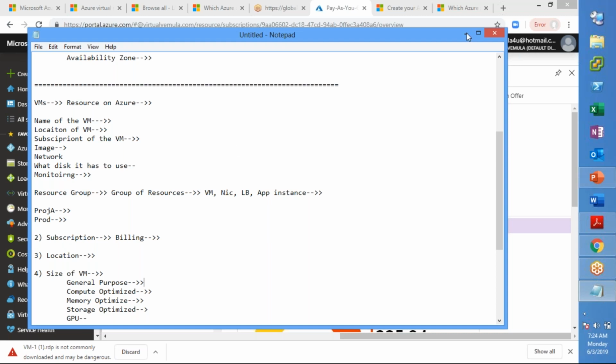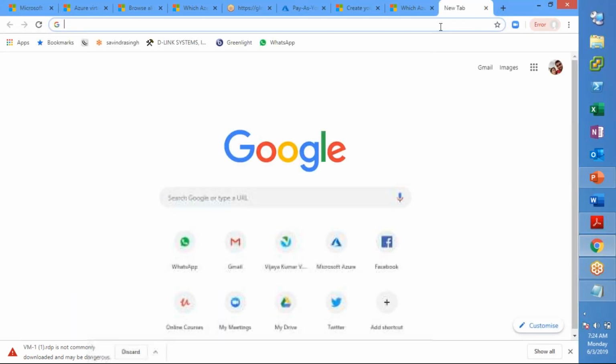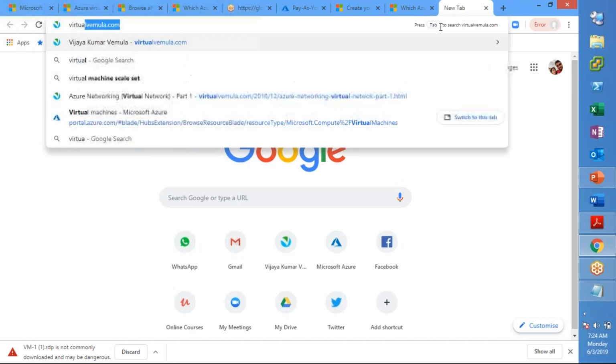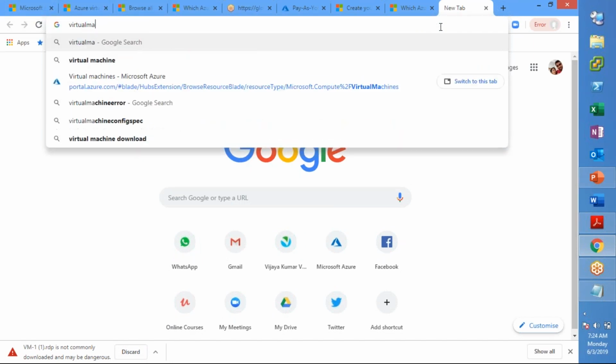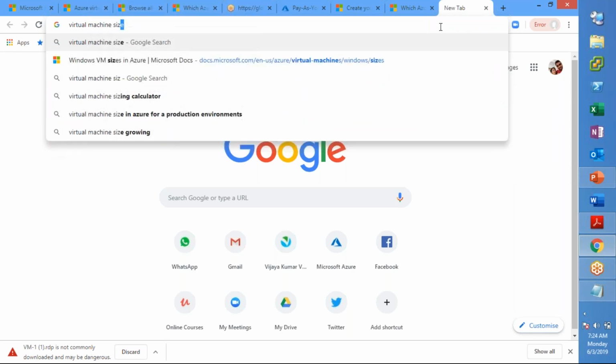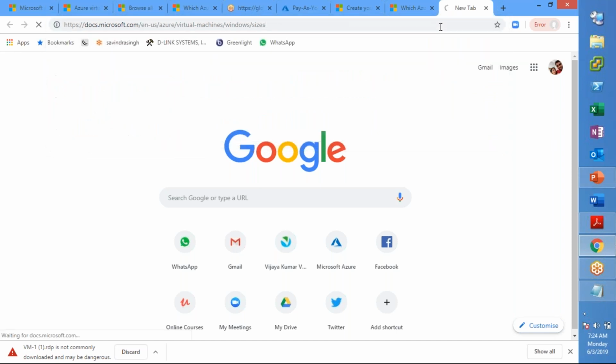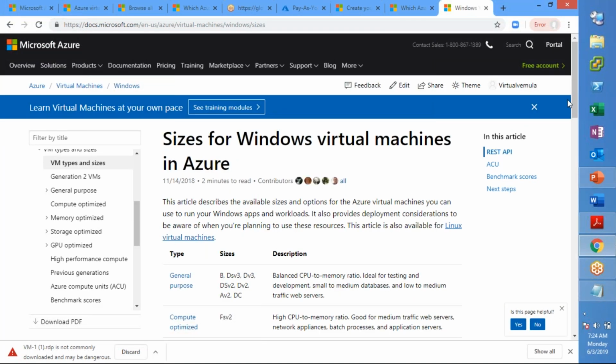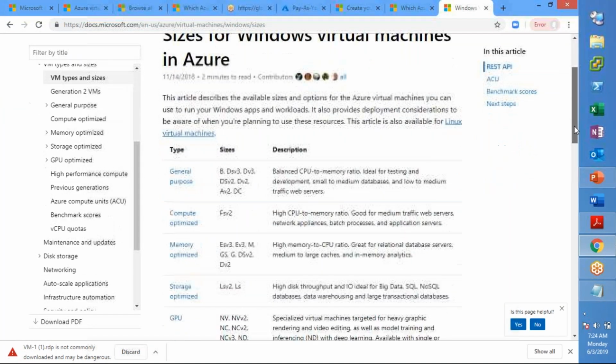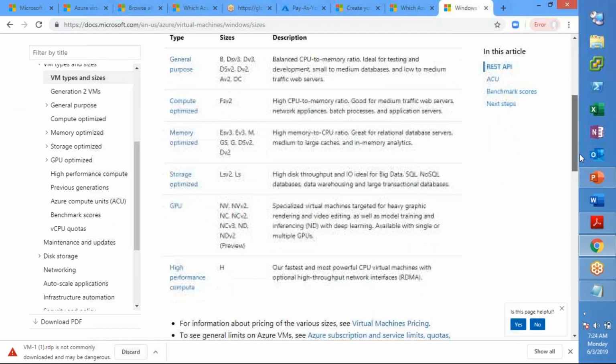So let us quickly see where I find those sizes. Virtual machine sizes. Right, so these are the different sizes of virtual machines that you have.